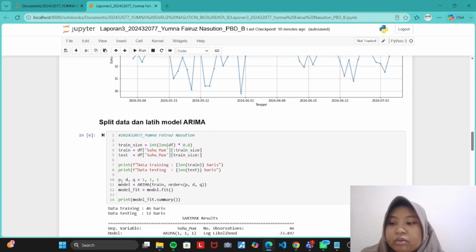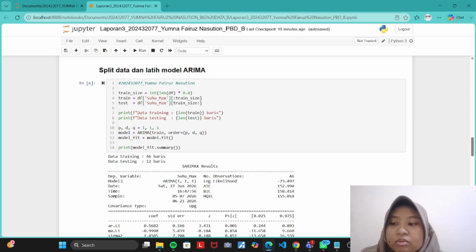The next step was training the ARIMA model. First, I divided the dataset into training data and testing data. 80% of the data was used for training, while the remaining 20% was used for testing. This allows the model to be evaluated on data that it has never seen before. I then initialized the ARIMA model with the parameters 1, 1, and 1. The first parameter represents the autoregressive order, the second is differencing to make the data stationary, and the third parameter represents the moving average order. After defining the model, I trained it using the fit function and displayed the model summary.